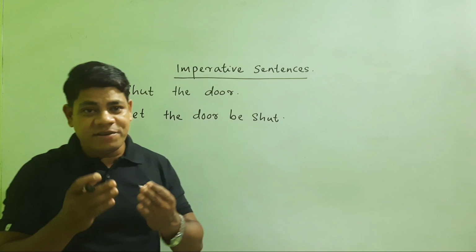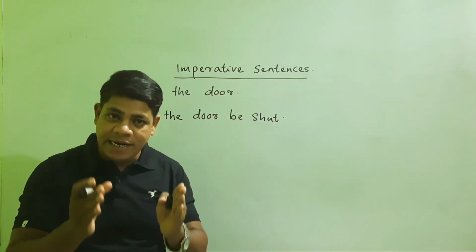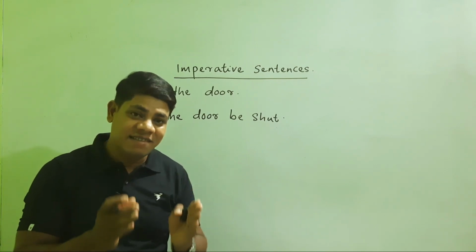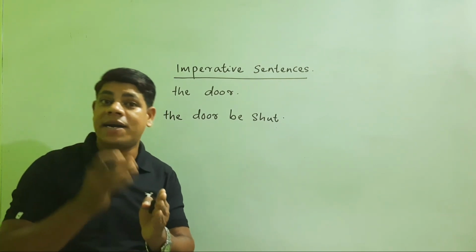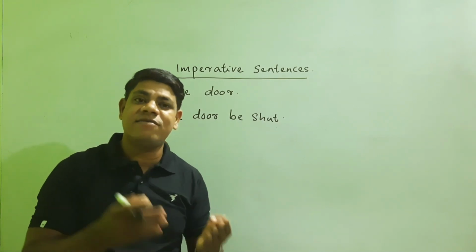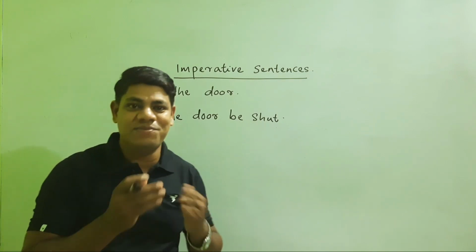So friends, in the next video we shall have a clear-cut discussion on the imperative sentences, how these sentences are passivized, and what the limitations and rules are. So friends, let us move on to the other limitations and exceptions in the passive sentences.